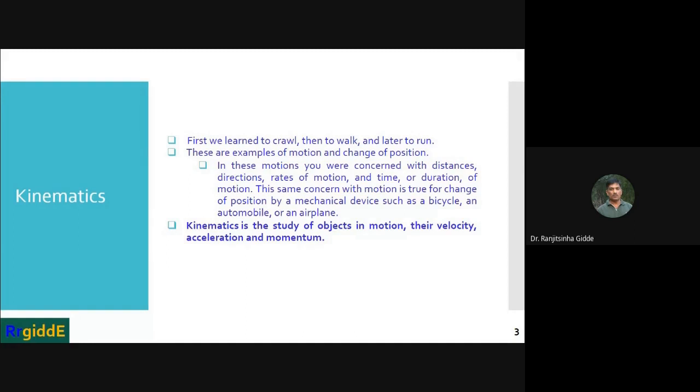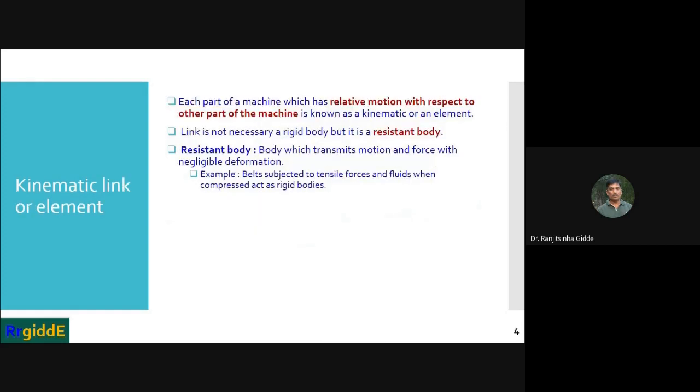So this is kinematics, where we study the motion of the object, the velocity of the object, the acceleration of the object and the momentum of the object. That is nothing but kinematics.